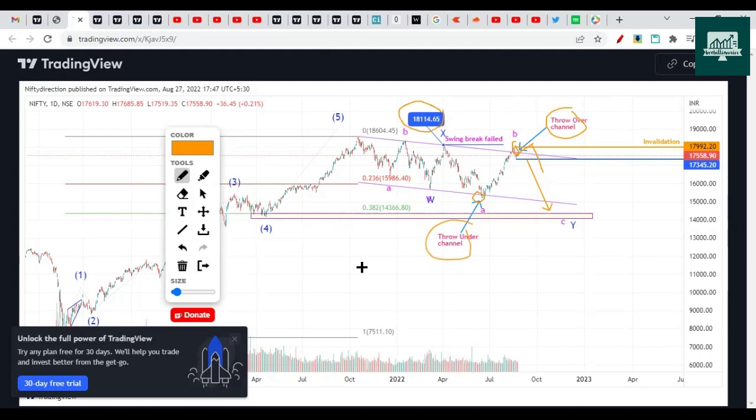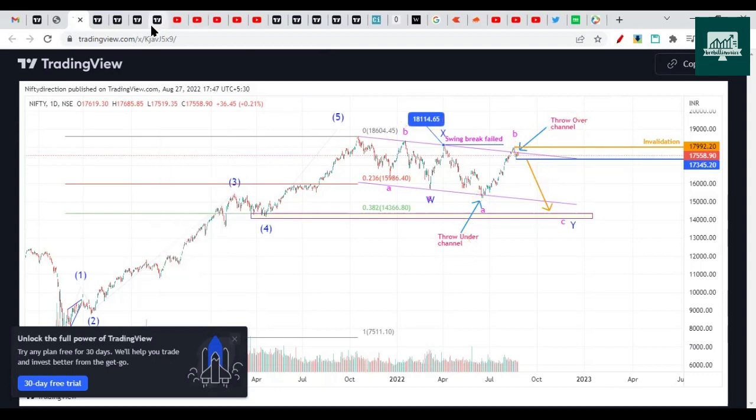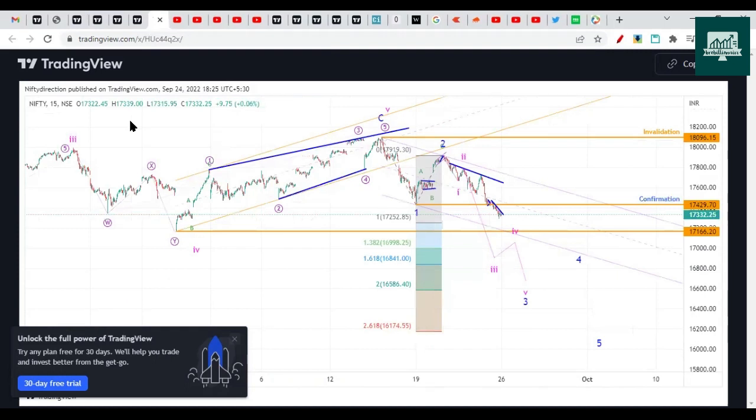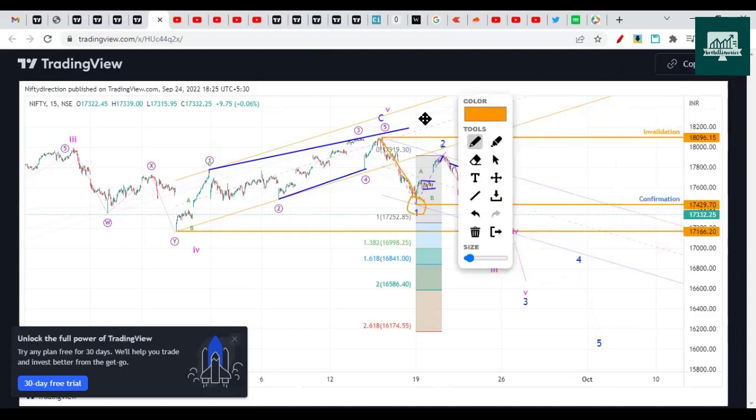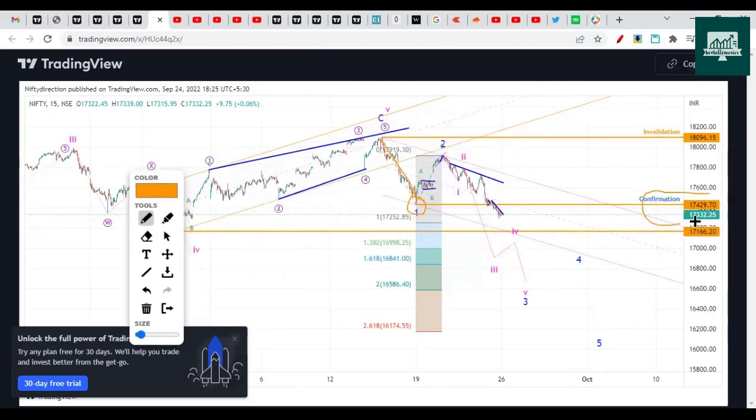So these are the things which told us that we are going to make a top somewhere near 18,000 and then drop on the downside. So let's get started with the next week's Elliott Wave analysis. Here you can see we made a low as a wave 1 near 17,430, right? Near 17,430, we made that low, and we gave a pullback on Monday and Tuesday.